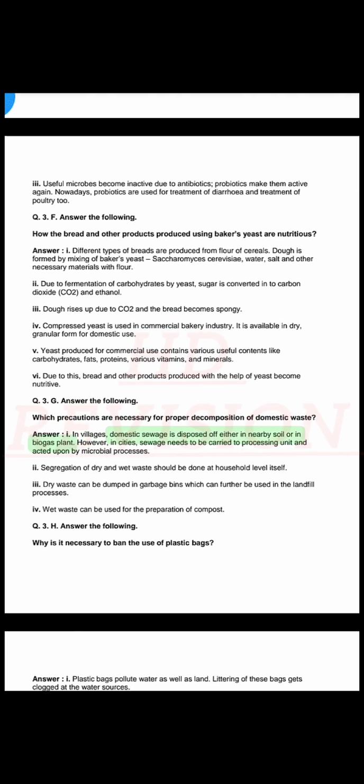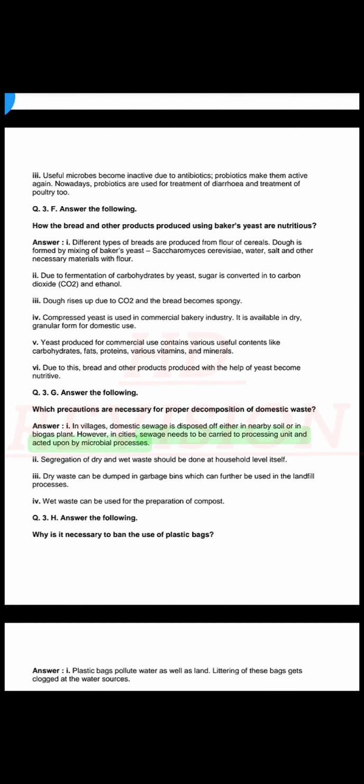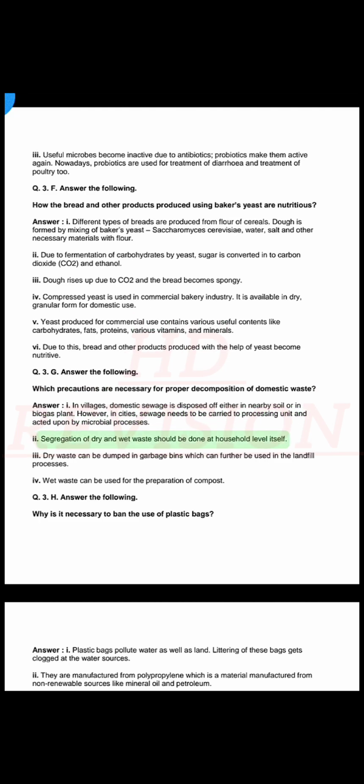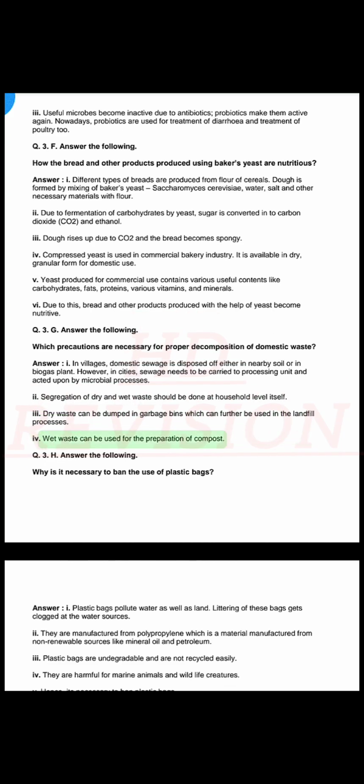In villages, domestic sewage is disposed of either in nearby soil or in a biogas plant. However, in cities, sewage needs to be carried to a processing unit and acted upon by microbial processes. Segregation of dry and wet waste should be done at household level itself. Dry waste can be dumped in garbage bins which can further be used in landfill processes. Wet waste can be used for the preparation of compost.